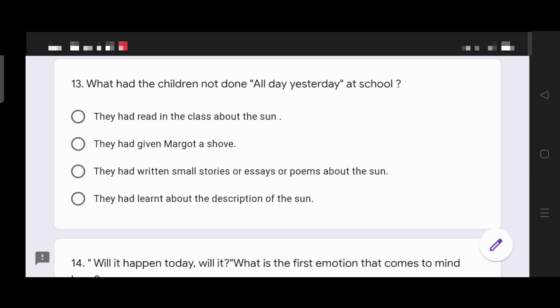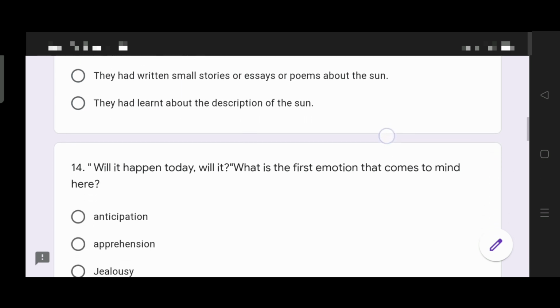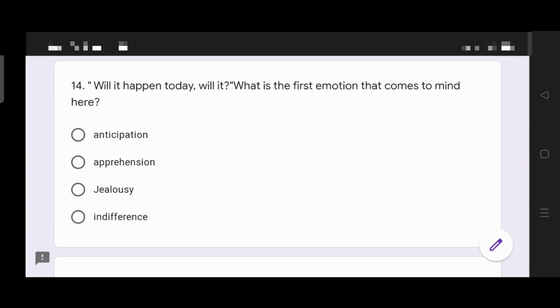This is interesting. What had the children not done all day yesterday at school? If you don't read the question thoroughly and carefully, you may get your answers incorrect. So be very, very careful. Question 14. Will it happen today? Will it? What is the first emotion that comes to mind here?